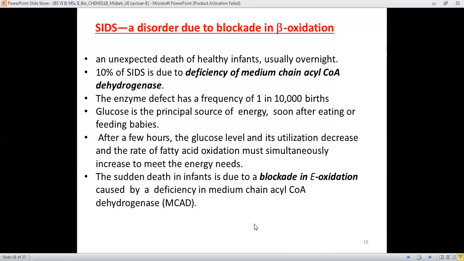If fatty acids are not oxidized simultaneously, due to the blockade in the enzyme medium chain acyl CoA dehydrogenase, then there is death of the baby or the infant.